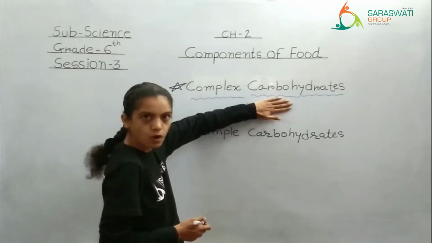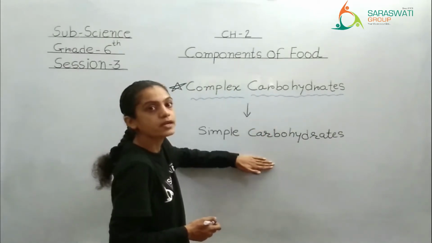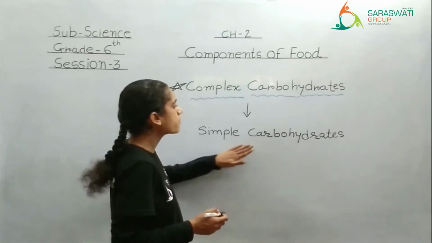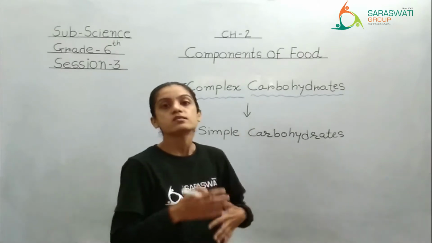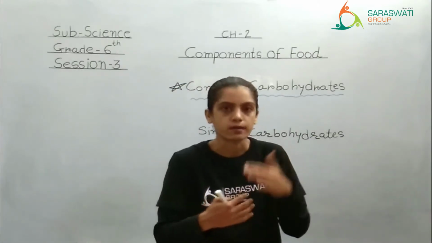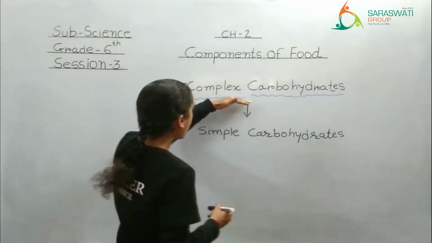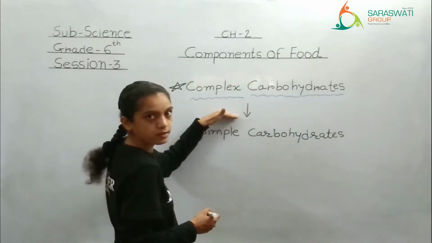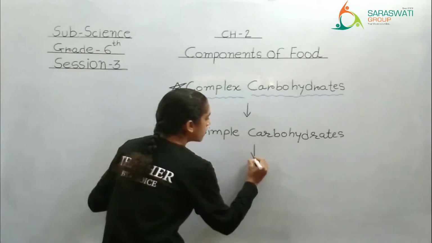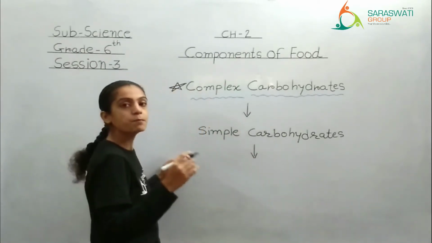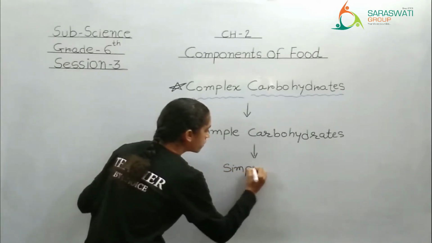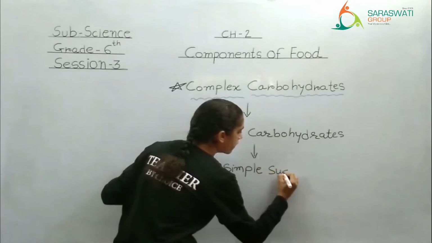And we know simple carbohydrate means converting the food into sugar. So after the complex carbohydrate is converted into simple carbohydrate, in the next step the simple carbohydrate is converted into simple sugar.